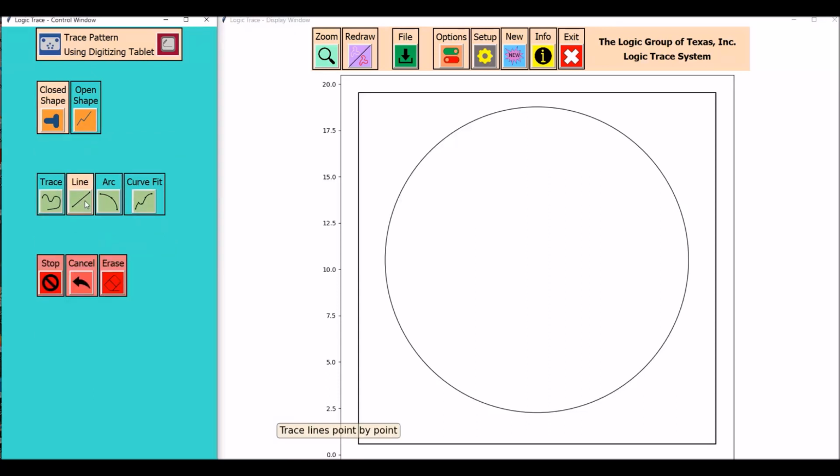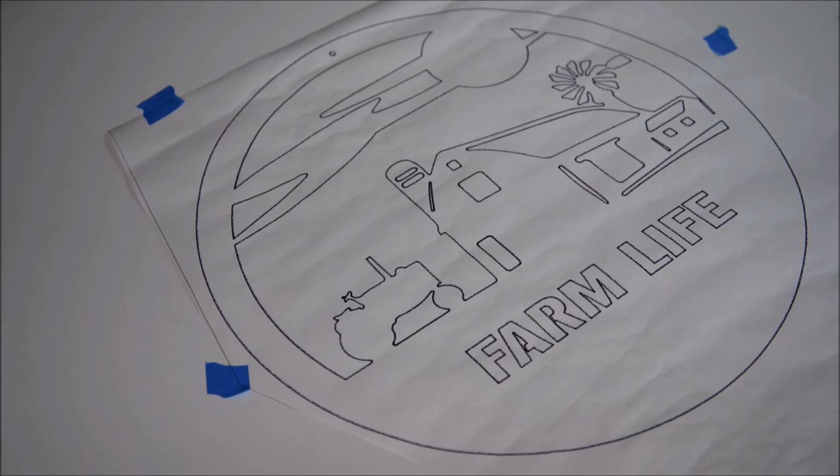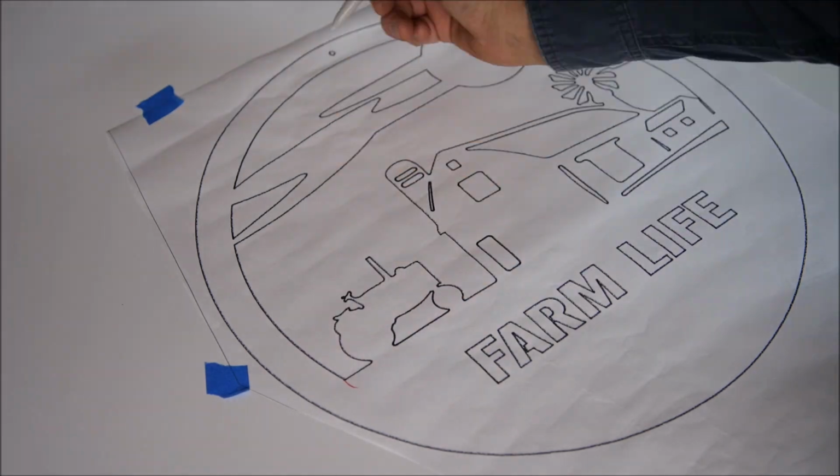Shown here, I'll be selecting the line, then I'll be selecting the arc, and then I'll be selecting tracing. It's interesting how you can make these various selections. You can go from line to trace to arc, back and forth. Makes the tracing very quick.